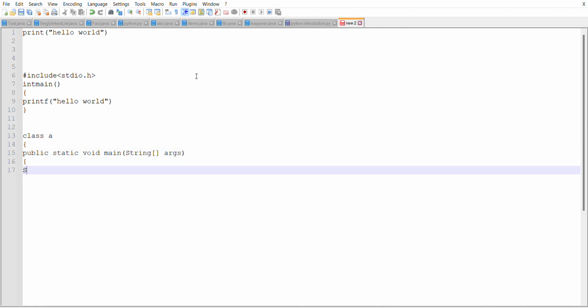Here we use the print statement, system.out.println hello world.